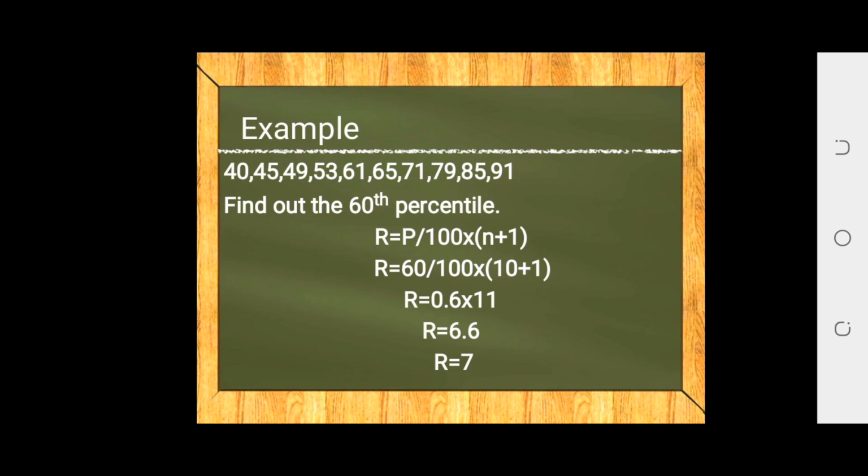So this is the example, the same scores example. Now let's find out the 60th percentile rank, which results in the rank of 6.6. However, there isn't a 6.6 ranking. Therefore, you're going to round off or round down. So 6.6 is closer to 7 than 6. I'm going to round off the 6.6 to 7. So the rank of 7, which is in the 60th percentile, we're going to count from left to right, which results in the score of 71.